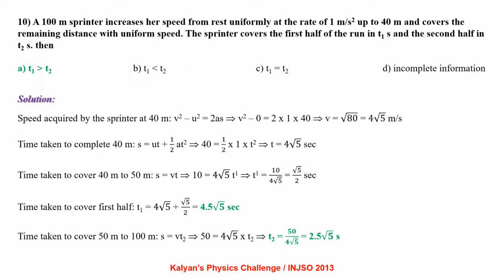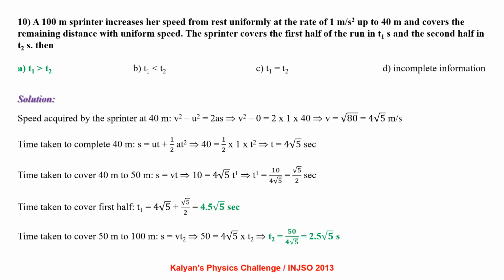A 100-meter sprinter increases her speed from rest uniformly at a rate of 1 meter per second square up to 40 meter and covers the remaining distance with uniform speed. The sprinter covers the first half of the run in t1 seconds and the second half in t2 seconds.